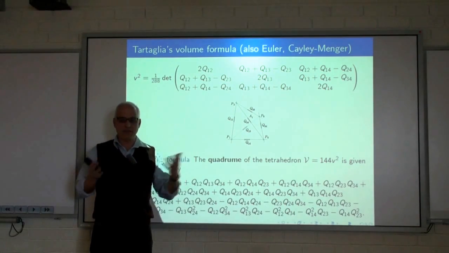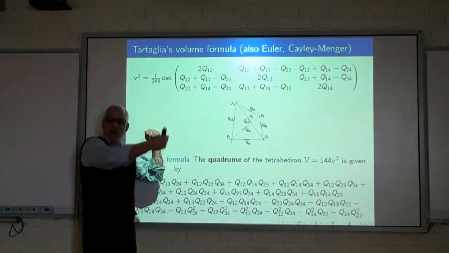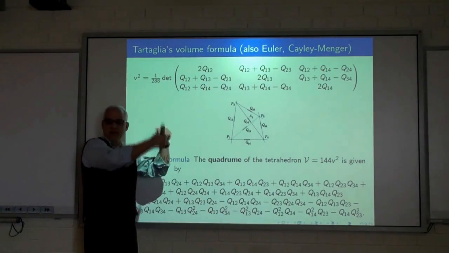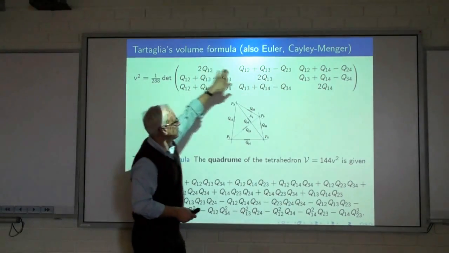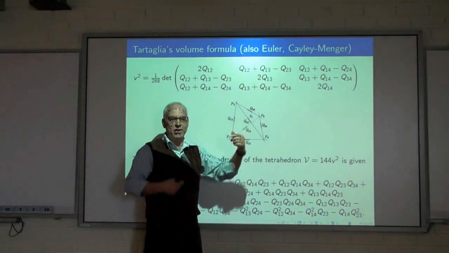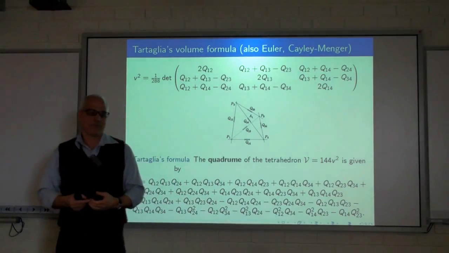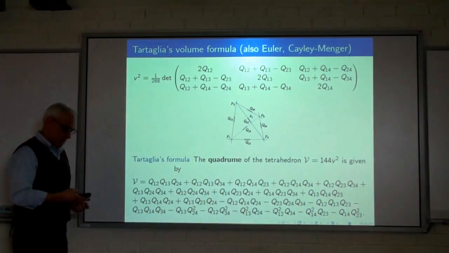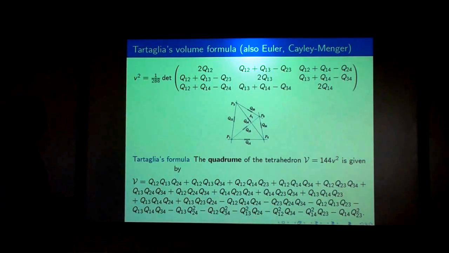This is a great thing to do in mathematics. You have a matrix multiplied by its transpose. Then the various entries are the dot products between the vectors and themselves. Okay? And these are just the expressions for those dot products when you rewrite those dot products in terms of quadrances. So the proof of this is not hard at all if you know a little bit of linear algebra and determinants.